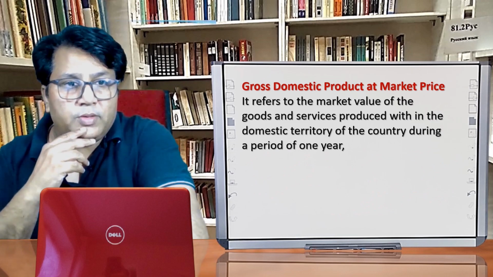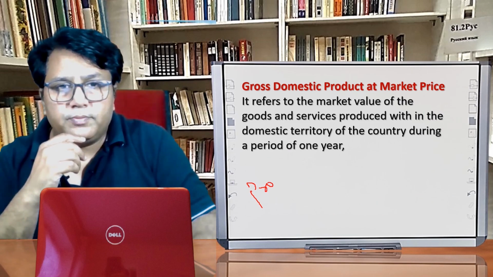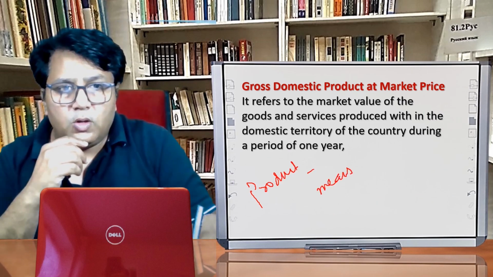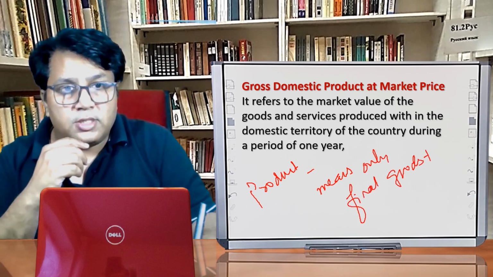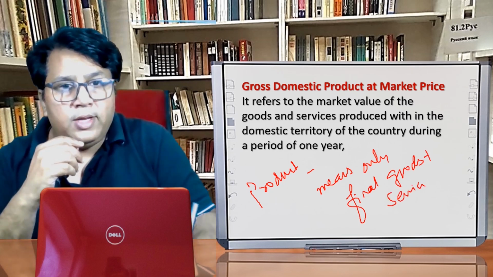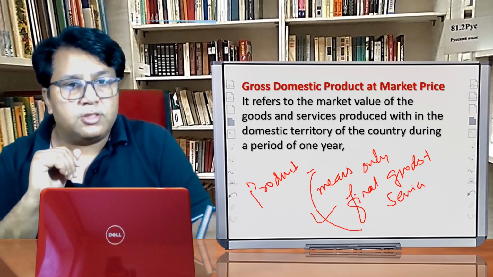Now let us see. Here the product means only the final goods and services should be considered. Under GDP-MP, only final goods and services should be considered. We will not consider the intermediate goods and services. Clear?